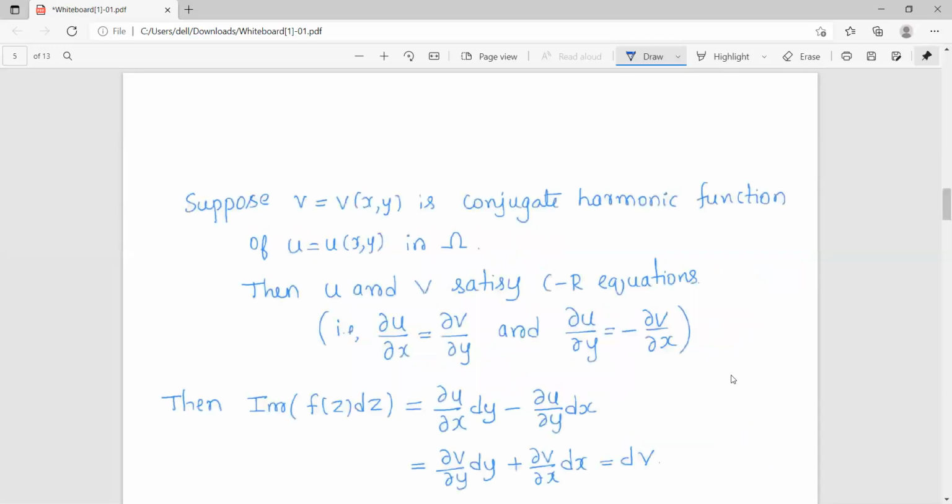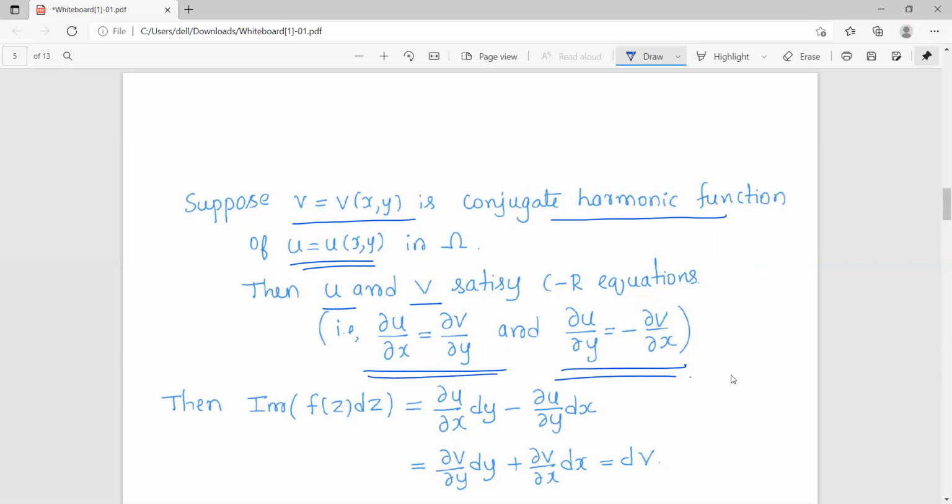Next, we shall assume that v = v(x, y) is a conjugate harmonic function of u. We have not yet shown the existence of a conjugate harmonic function. Just assume that, and we shall see what happens if such a harmonic conjugate exists for u. So v is a harmonic conjugate of u means, by definition, u and v satisfy the CR equations. That is, ∂u/∂x = ∂v/∂y, and ∂u/∂y = −∂v/∂x.